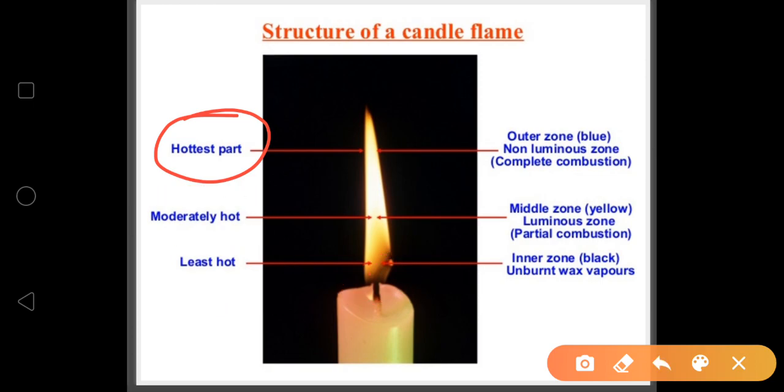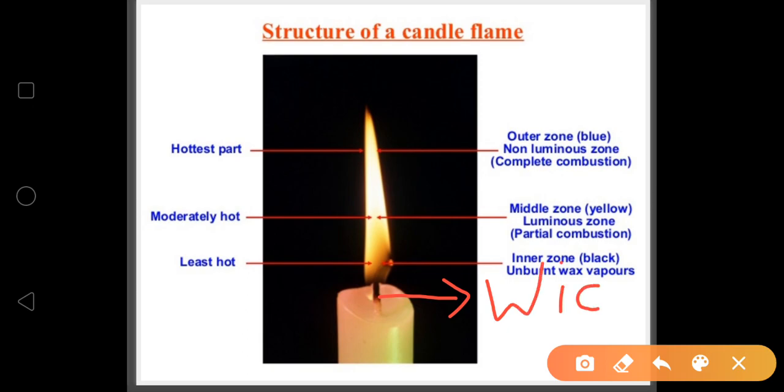So these are the three zones: outer zone, middle zone, and inner zone. You have to explain these three zones also, as well as this candle flame diagram. It is very important. It can come for the test also, for exam also. And you can label one thing here: this thread-like structure of a candle is known as the candle wick. Clear? Note down, it's a candle wick.